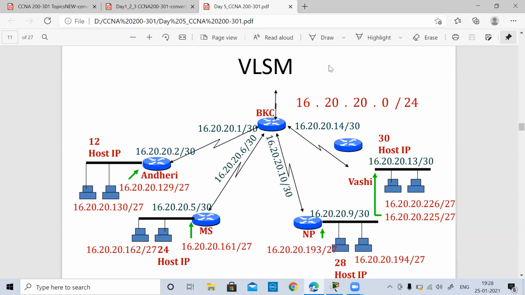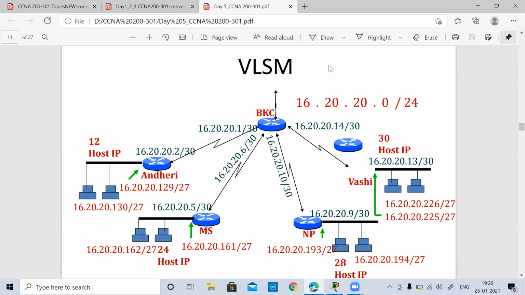It is just about making proper utilization based on the requirement of hosts. So it is not only because we have a serial link that we go for subnetting. Even if we have a normal connection, if there is a requirement of doing variable subnetting, then we can go forward with that also.